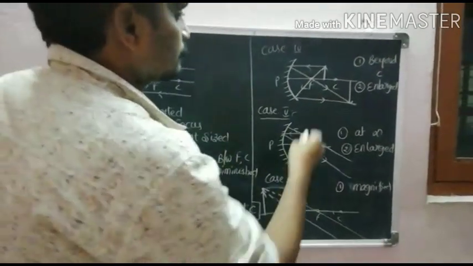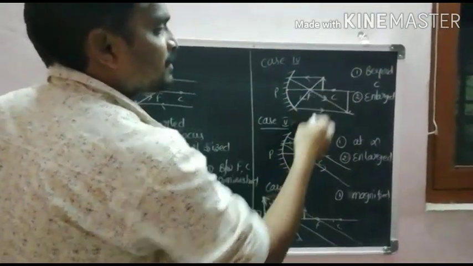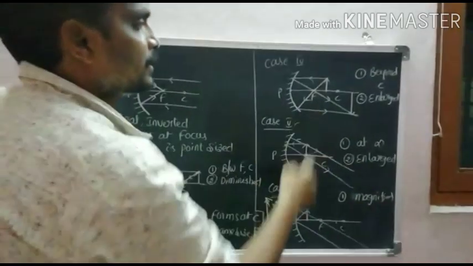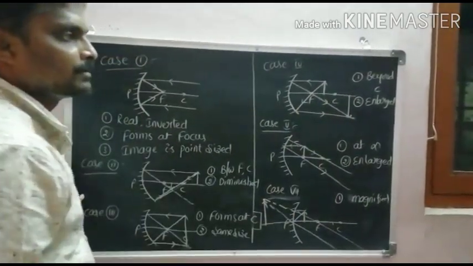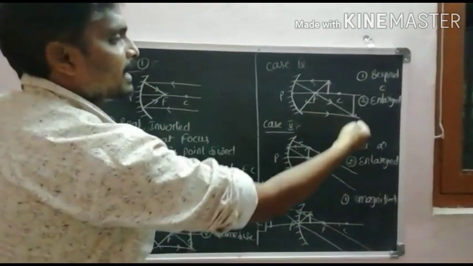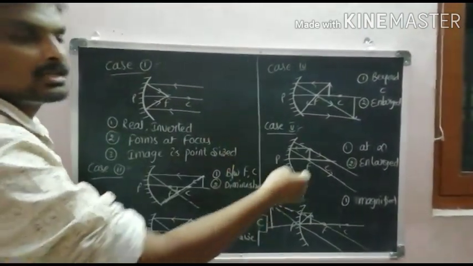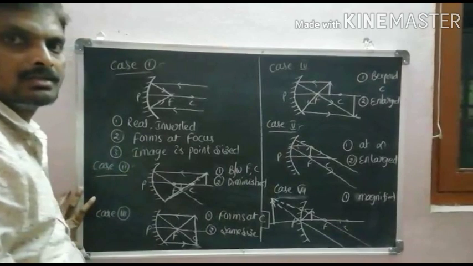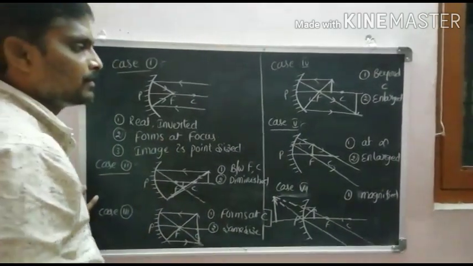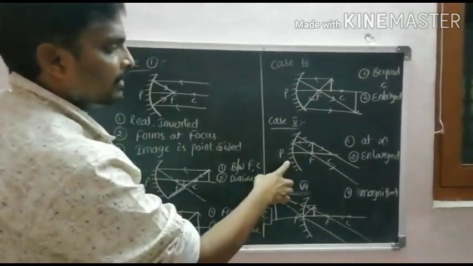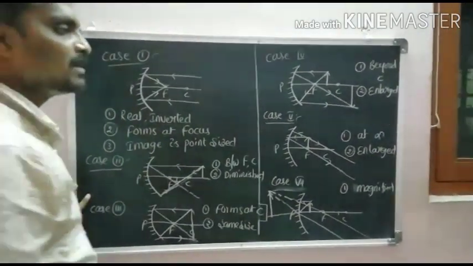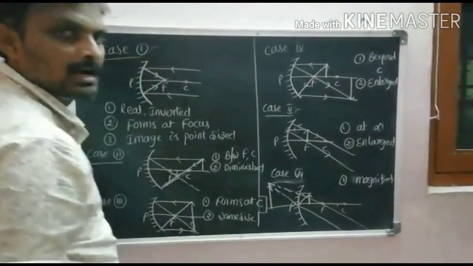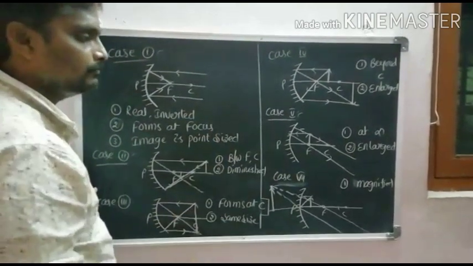Case 4: the object lies between focus and center of curvature, then we get the image beyond the center of curvature. The image is enlarged, real, and inverted. Inverted means a reverse image. And case 5: if the object is at focus, the image is enlarged and forms at infinity.